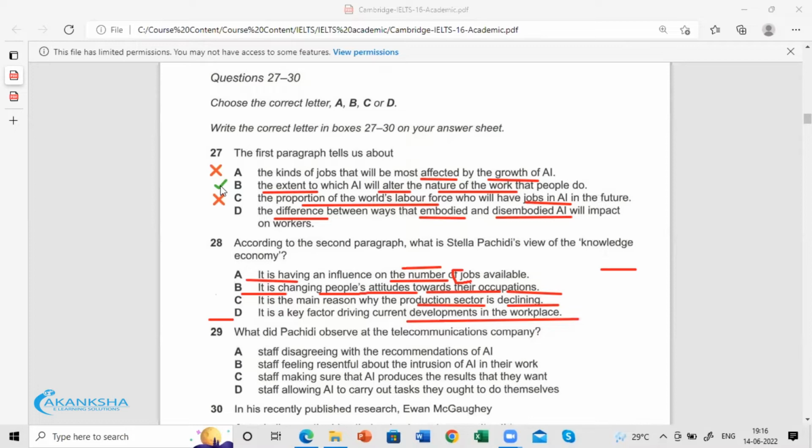First try the 50-50 approach. That means first eliminate the two weakest options, which are easy to identify as not being the answers. That is the 50-50 thing.